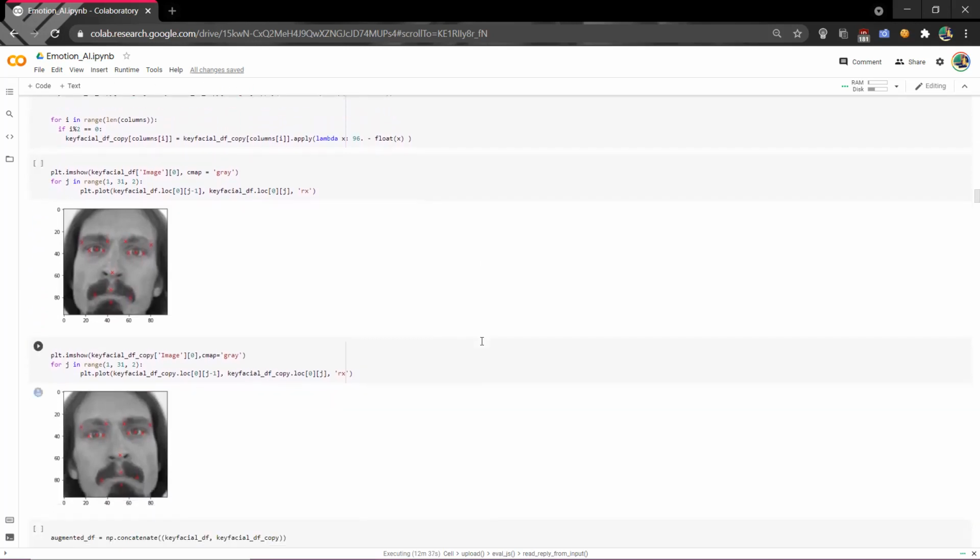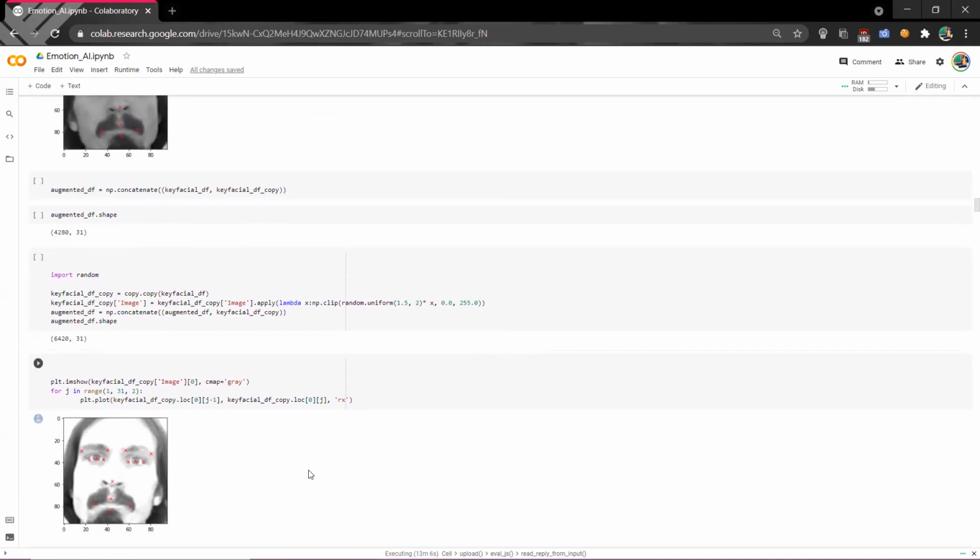Then using the lambda function, we get all of that. Now moving on to the next part, we plot the original image across the 96 by 96 grid using plt.imshow, and then we horizontally flip the image.